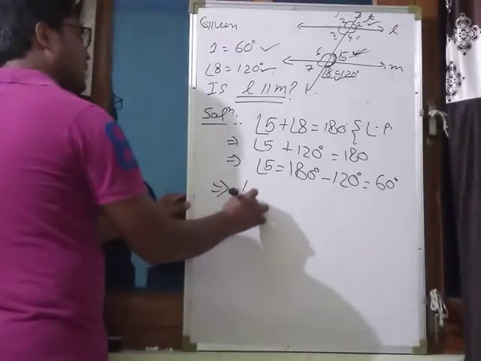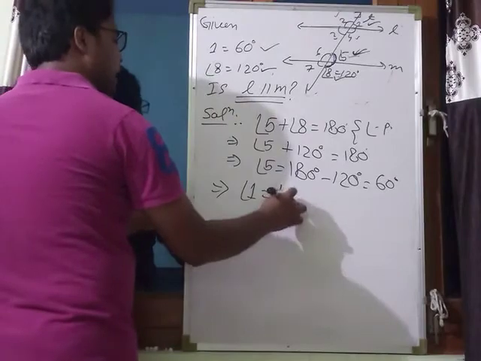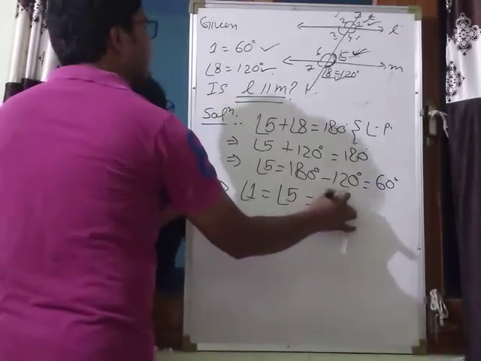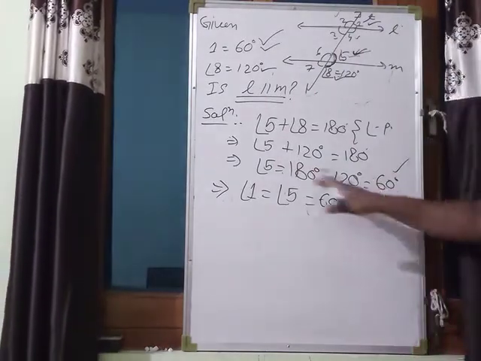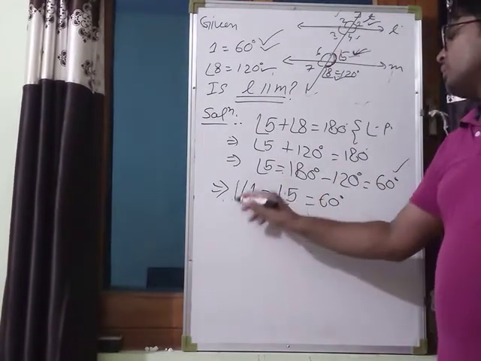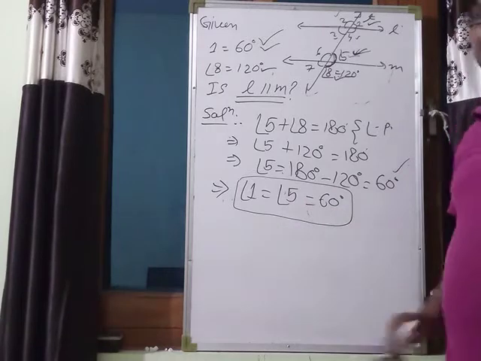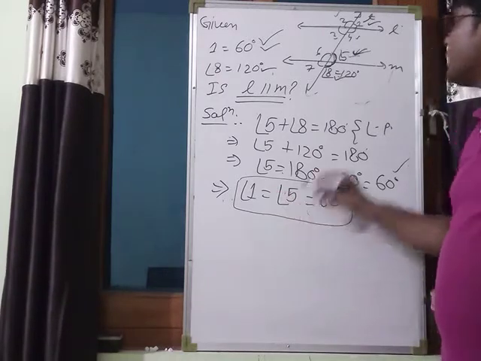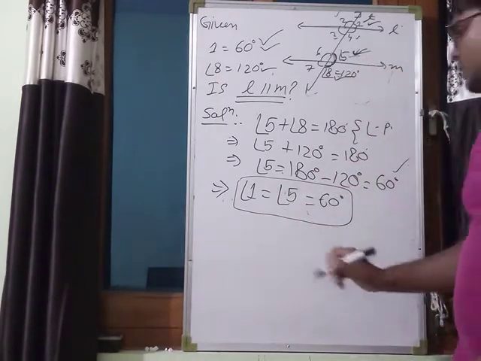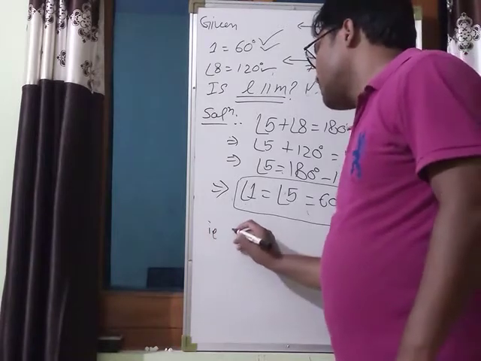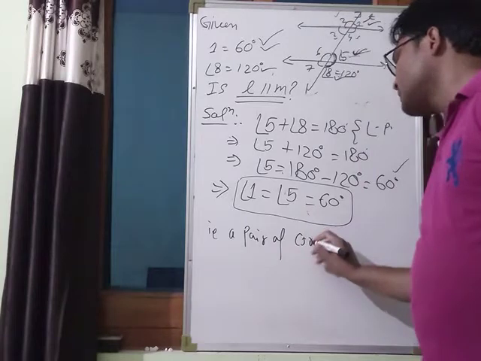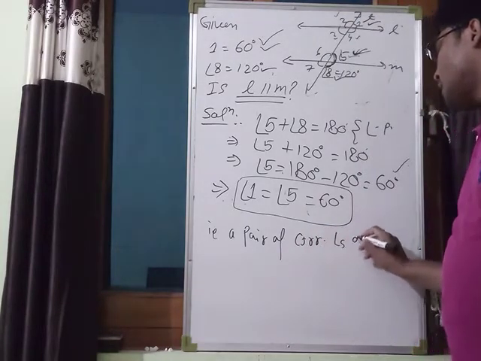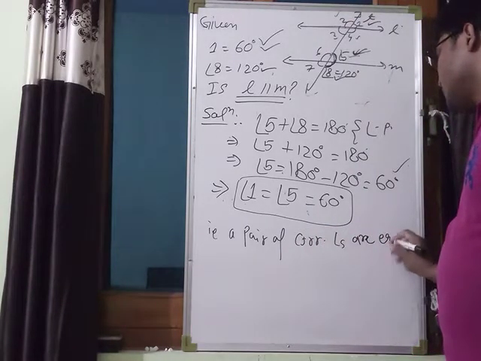Clearly angle 1 is equal to angle 5 and both are equal to 60 degree. Angle 1 is 60, it is given, and angle 5 is 60. And angle 1 and angle 5 form corresponding angles, which means a pair of corresponding angles are equal.